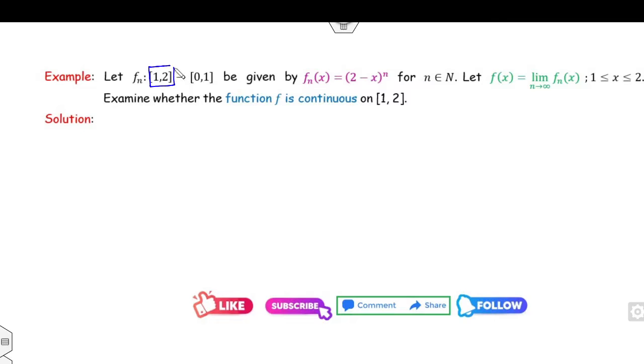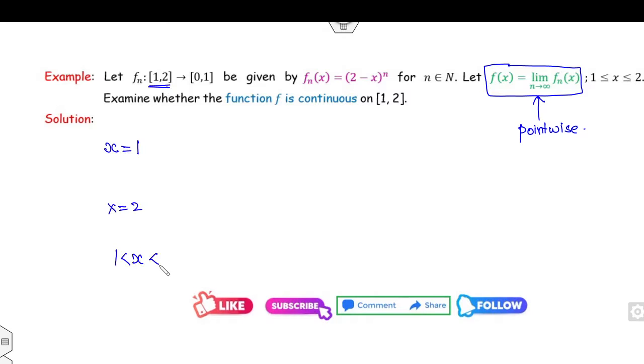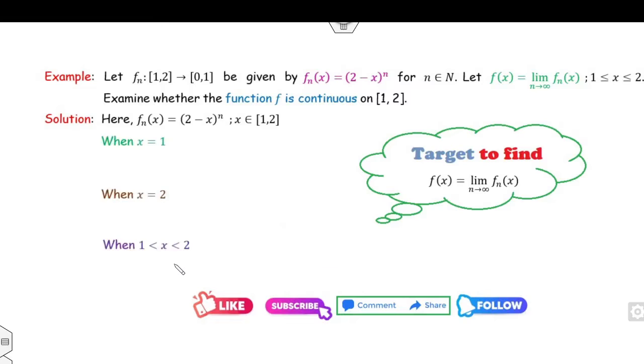My domain is the closed interval [1, 2], and your target is to compute the limit of fn(x). Again, that implies you need to compute the pointwise convergence. Again, it's a closed interval, so you have three cases: when x is equal to 1, when x is equal to 2, and when x lies between 1 and 2. What will happen if x is equal to 1? If x is equal to 1, it is 1 raised to power 1, which is 1. So what is the limit of fn(x) as n approaches infinity? That is 1, which is unique and exists.